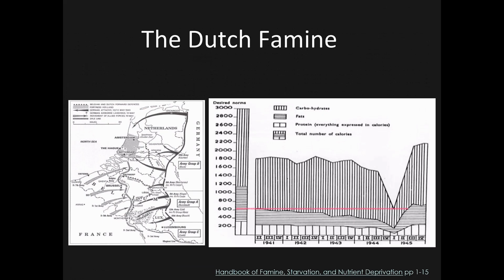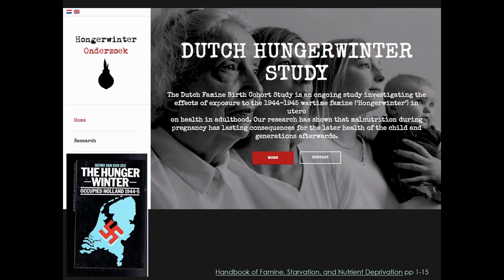On the other hand, the Dutch famine had a short but hard food blockade from the fall of 1944 to the spring of 1945, and the daily food intake dropped to 600 kilocalories. This quasi-experiment is informative because all food was recorded in the Dutch famine. More than 75 years after the war ended, many follow-up studies of children from pregnant mothers were summarized in the Dutch Hunger Winter Study.